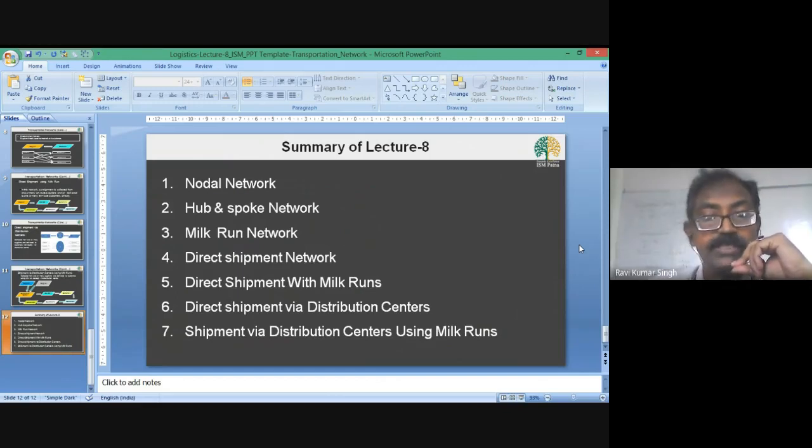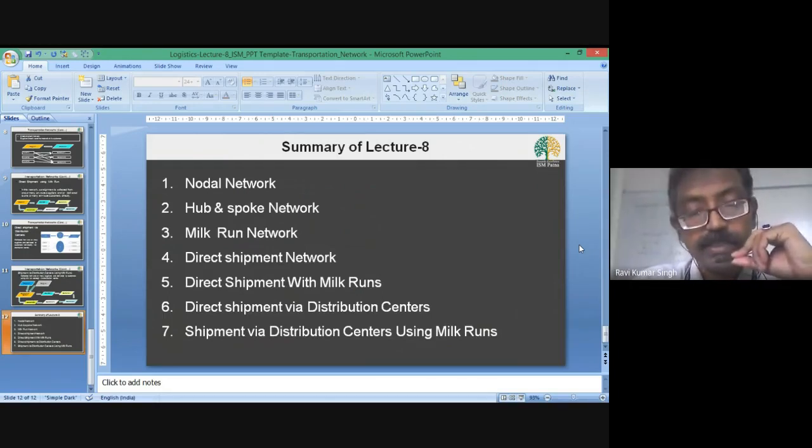One distribution center has been created, and it receives consignments from different suppliers, and then it caters to the requirements of different customers. The last one was the distribution center using milk run.